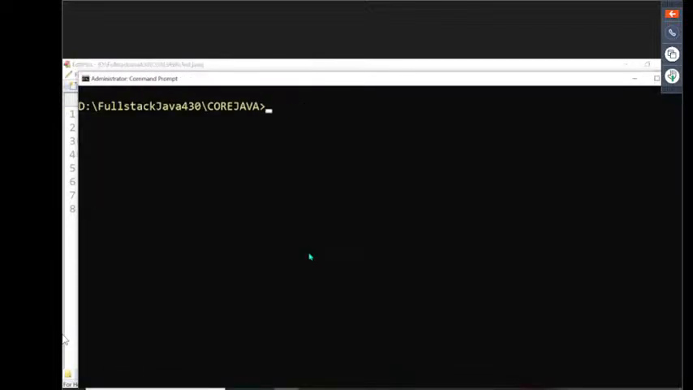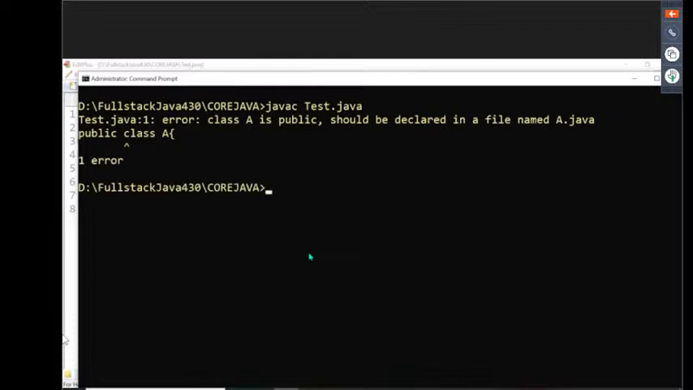With the javac command, what do we have to provide there? javac space, what do we have to provide? Tester.java. The file name.java we have to provide. But is the class public or not? Now it is giving some information. Try to understand it clearly. It is giving an error message. What is the error message we are getting now?